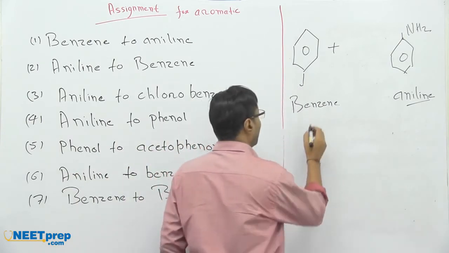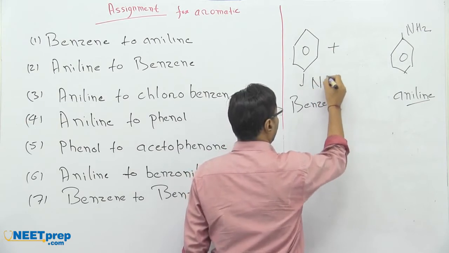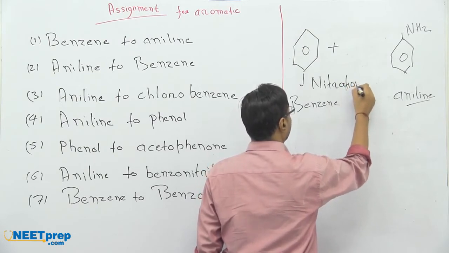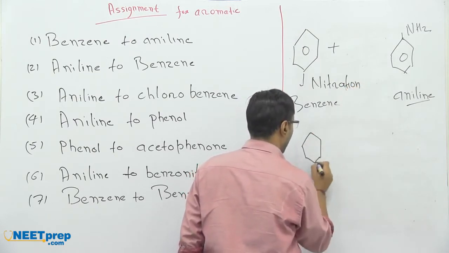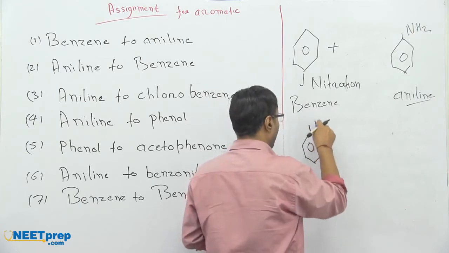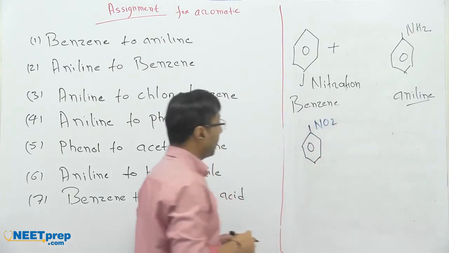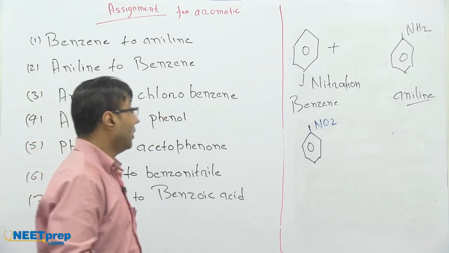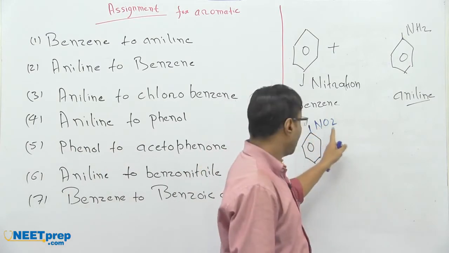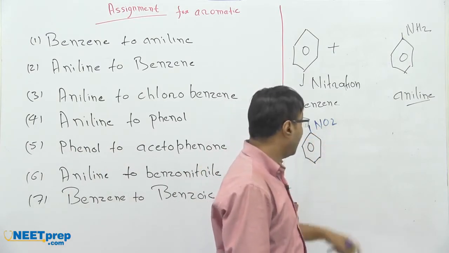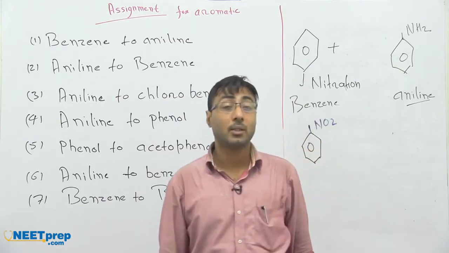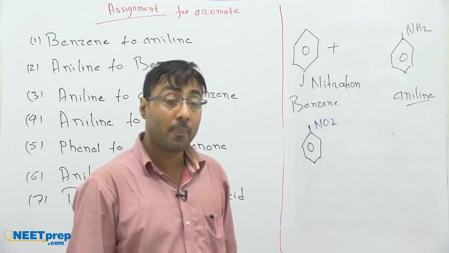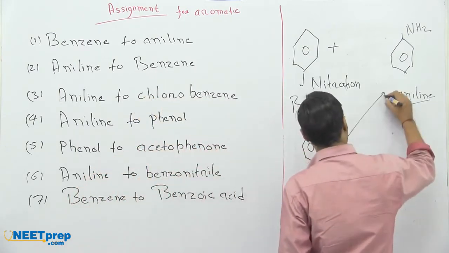So in the next form, if it undergoes nitration, the product will be NO2 attached to the ring. But we don't want NO2. Our requirement is NH2, so this oxygen has to be replaced by hydrogen. Removal of oxygen and addition of hydrogen is known as reduction. So if this compound undergoes reduction, it will give the product aniline.